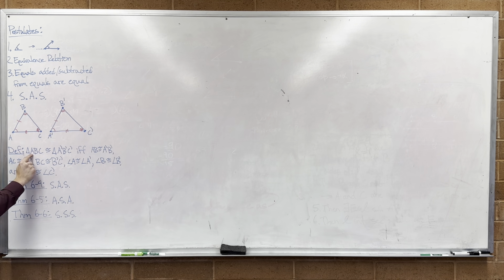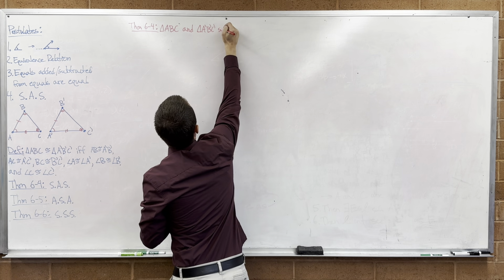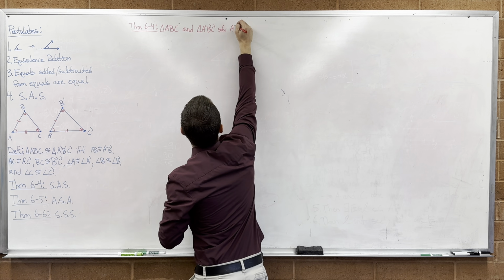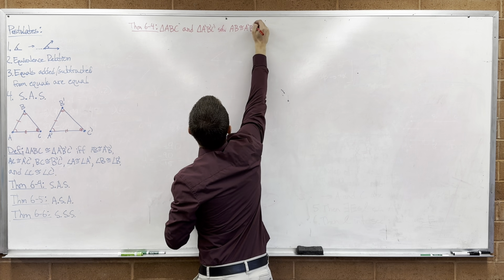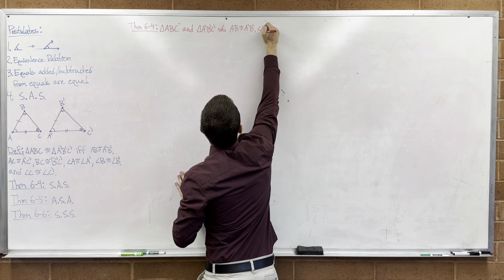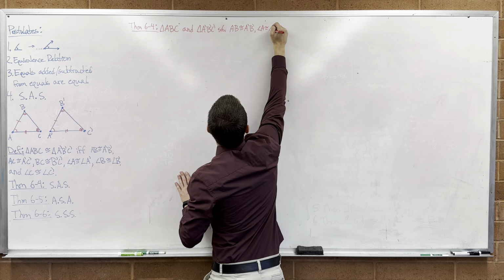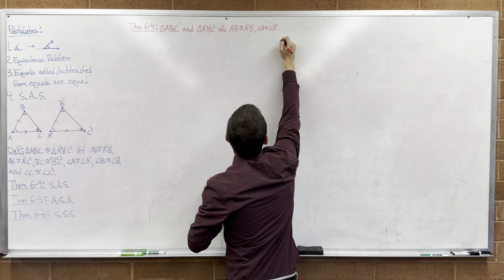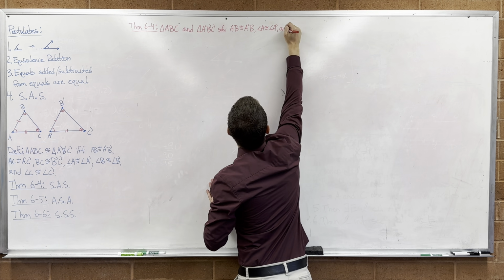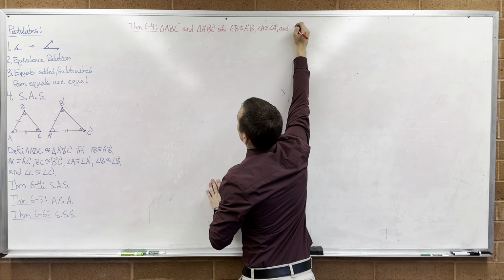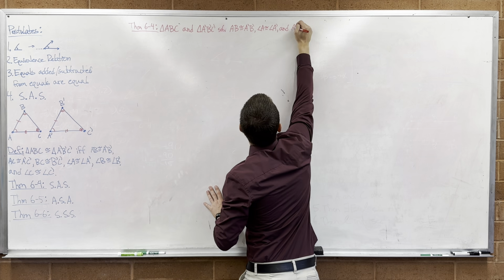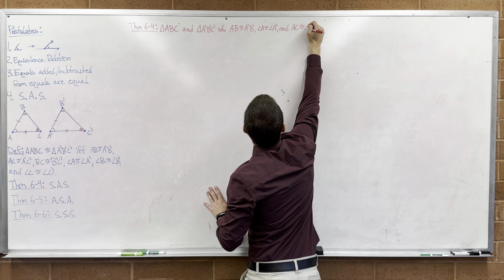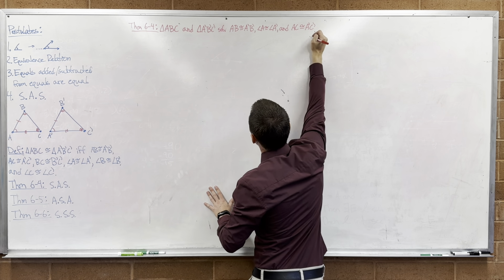Such that AB is congruent to A prime, B prime, angle A is congruent to angle A prime, and, what's the last one we used? We used AC. And AC is congruent to A prime, C prime.